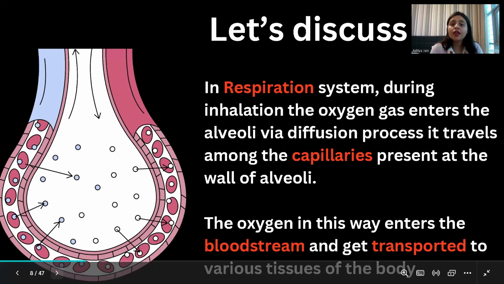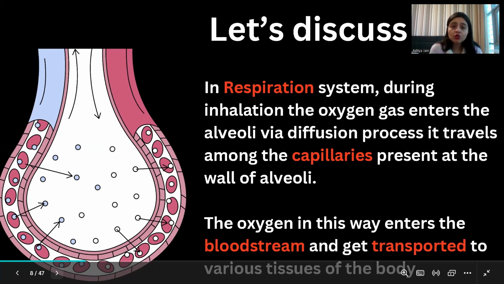In that chapter, we studied that there are different parts in our human body which help in the respiratory system. First was the nose, then the windpipe, and then the lungs, which are connected with the windpipe. And within the lungs, there are certain parts such as the trachea, bronchioles and alveoli, which help in providing oxygen to all the cells present in our body.